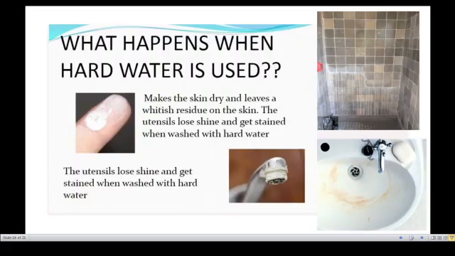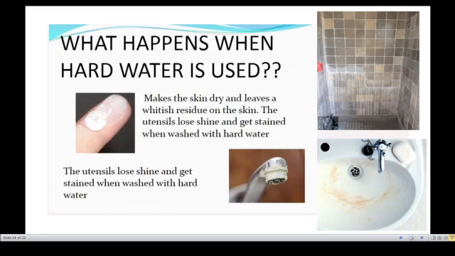And then see the extra example, students. This is not in your book, but I have to explain what happens when hard water is used daily. If you are bathing daily in hard water, it makes the skin dry and leaves a whitish residue on the skin.